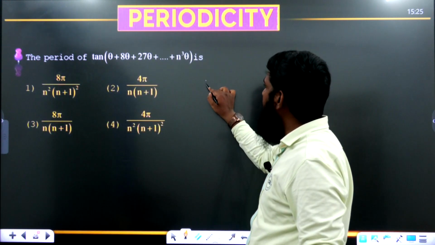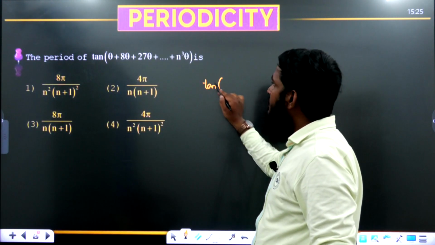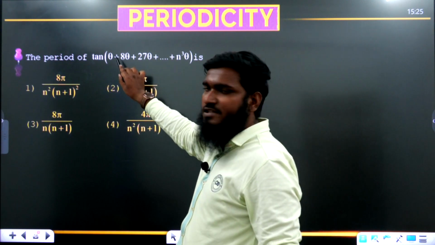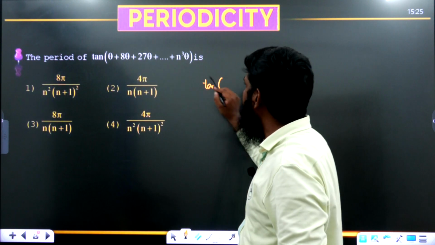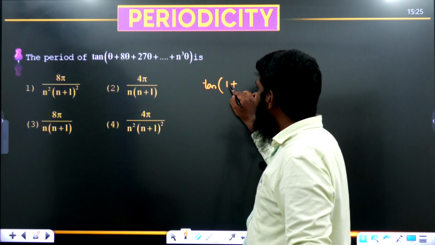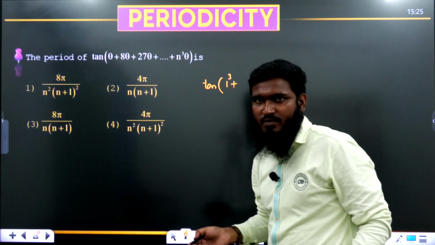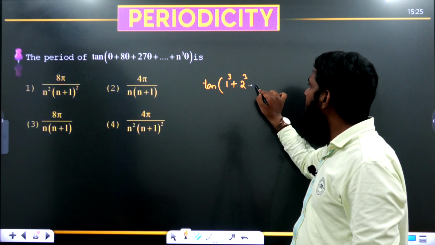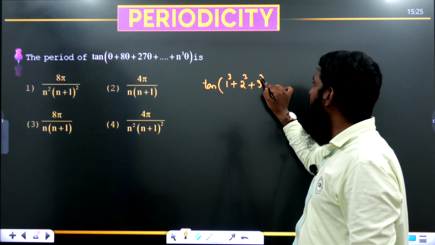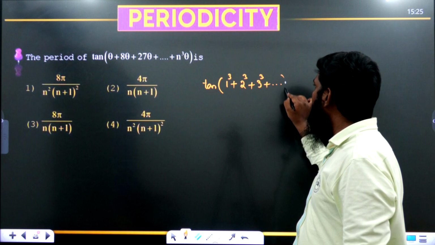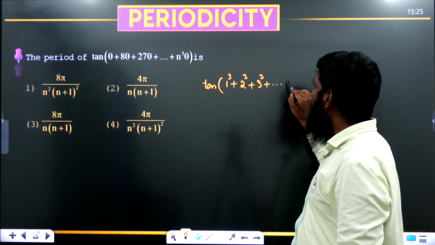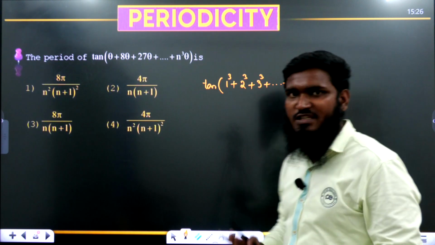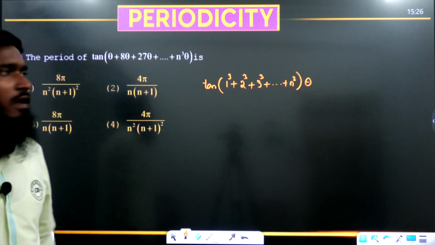In this part also, tan we have written as it is. Now if you are taking theta as common, what are the left numbers we are having? 1 plus 8 plus 27. So 1 we can write as 1 cube also. Yes or no? 1 cube. Now 8 means what we can write? 2 cube. Plus 27 means what? 3 cube, plus so on up to n cube. Okay. And we have taken theta as common. Theta we have taken as common, remaining part we have written in cube form.